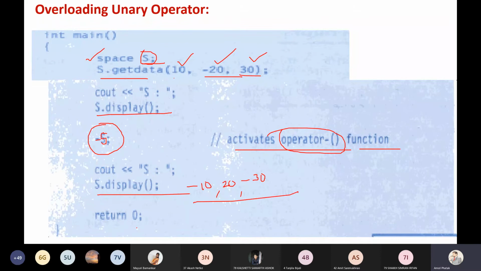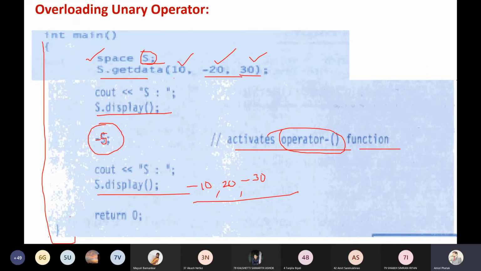Okay, and this is the main function. All of you understood? I hope all of you understood the theoretical part. Let us do this as a program. Once you have understood one operator overloading, I think it is easier to go for binary operator overloading, and we can write two or three different programs for operator overloading. But the idea should be clear: how to write the operator function and how to call it. All these things should be clear to all.